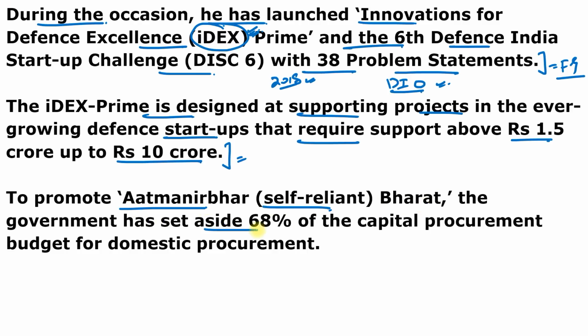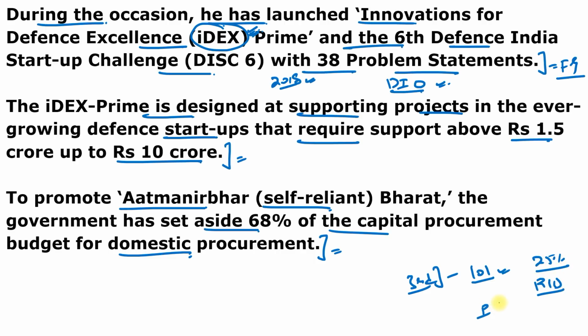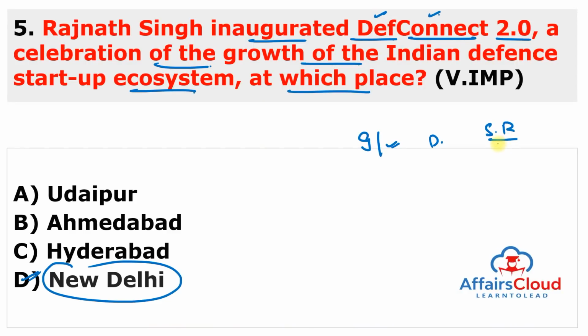The government has also set aside 68% of the capital procurement budget for domestic procurement. And there is the recent announcement of the third positive indigenization list of 101 items, as well as reserving 25% of the defense research and development budget for private business and startups. So this is very important to become self-reliant in the defense sector. And remember, the Ministry of Defense comes under Rajnath Singh ji, and Rajnath Singh ji is currently a member of Lok Sabha from Lucknow. So the constituency is Lucknow.